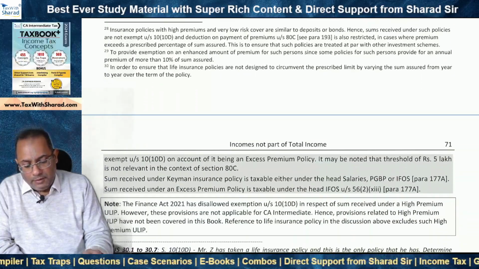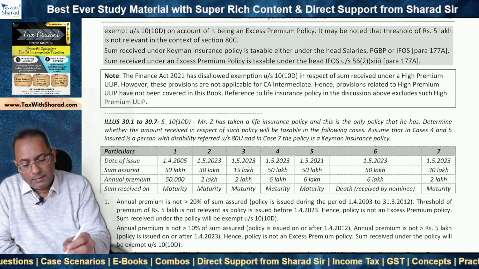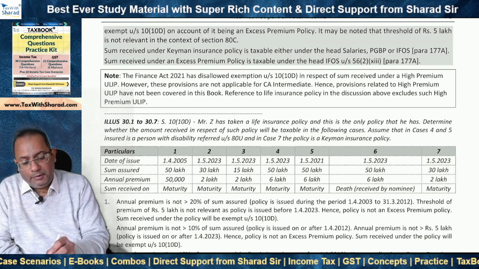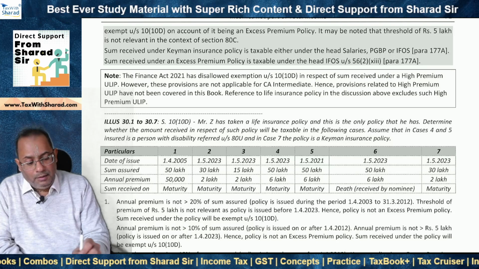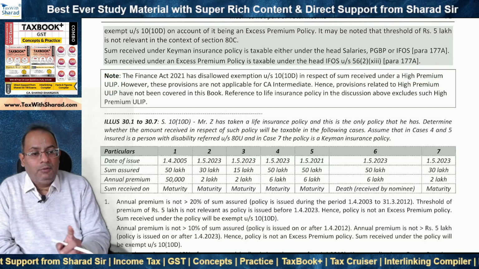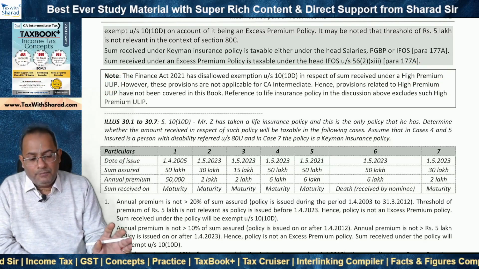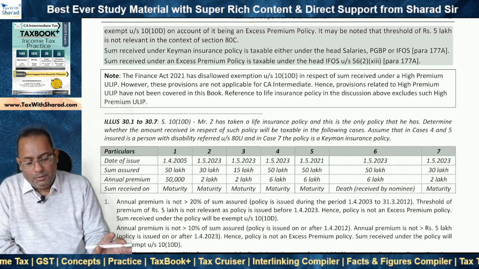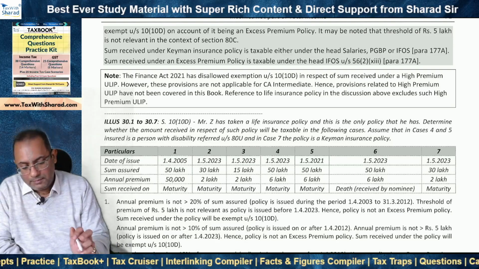So these are the basic provisions, and after that, the point to note is that the Finance Act 2021 had disallowed exemption under section 10(10D) in respect of high premium ULIPs. However, high premium ULIPs are not part of the CA Intermediate syllabus, so these are out of the scope of the discussion in this video, and also these have not been covered in TaxBook Plus.